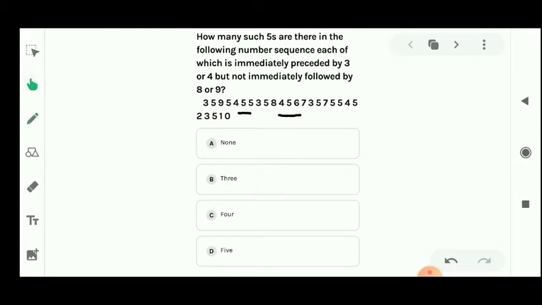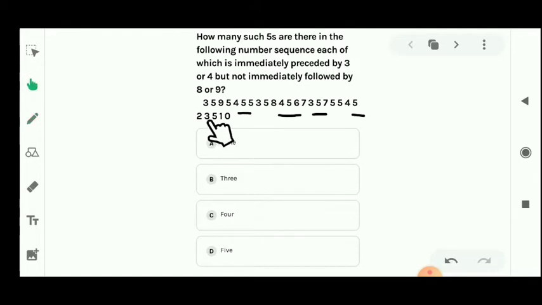Let's see the next part. Before the 5 you can see 3 is here, and after the 5 you can see 7 is here, so we can take this one also. Before you can see before the 5 7 is here, so we can't take this one. Before the 5 is here, so we can't take this one also. You can see this 5. Before the 5 4 is here, and after the 5 2 is here, so we can take this 5 also.